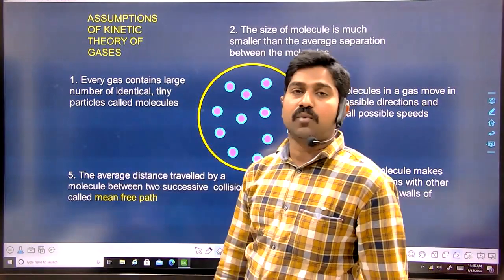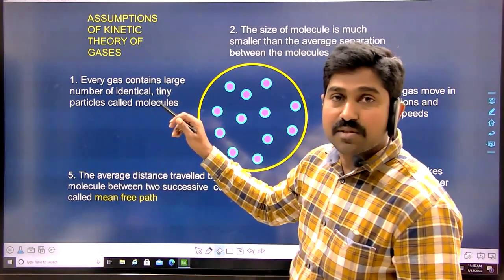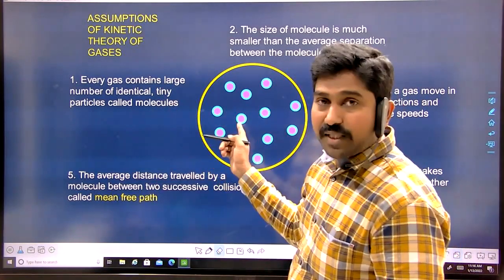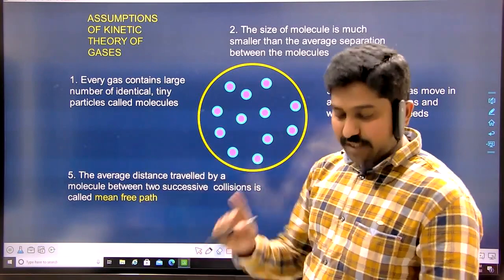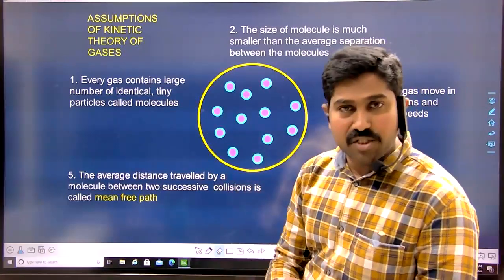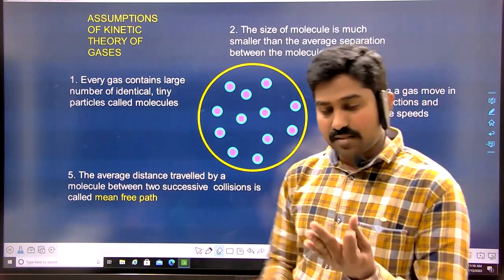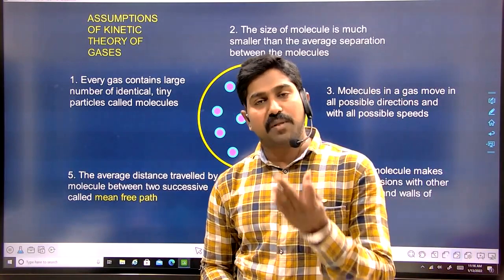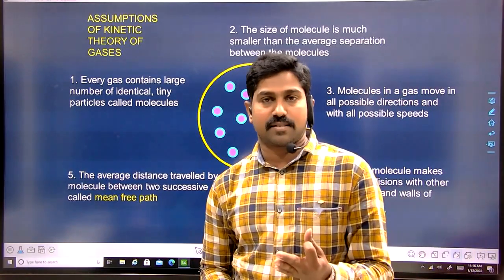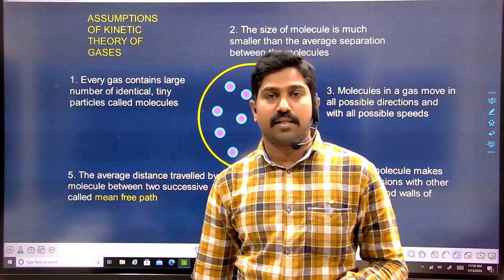Of course, we should know one more point: these molecules have different properties for different gases, and of course at different pressures, different temperatures, different volumes. These three properties, pressure, volume, and temperature, we mention for any particular gas to explain the state of that gas.